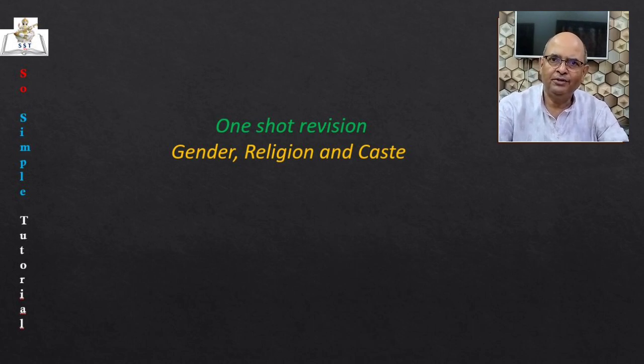Today we will be doing one short revision of the lesson Gender, Religion and Caste. I assume that you have read and understood the lesson and are ready for the revision. So let us begin. This lesson, dear students, discusses three types of social differences that can take the form of social divisions and inequalities. They are, as you can see in the title of the lesson, social differences based on gender, social differences based on religion, and social differences based on caste.